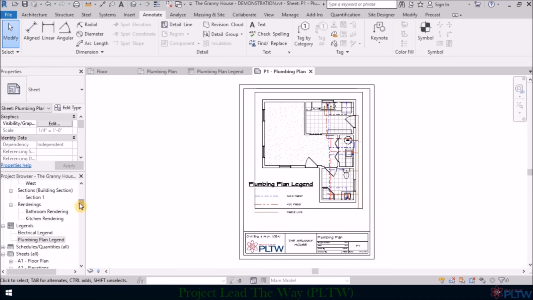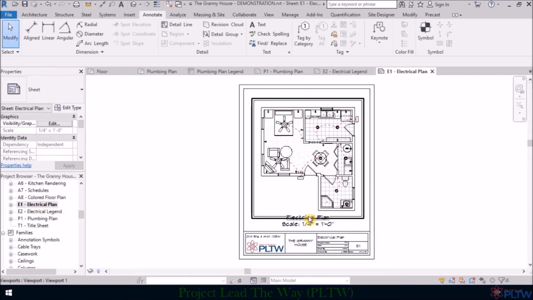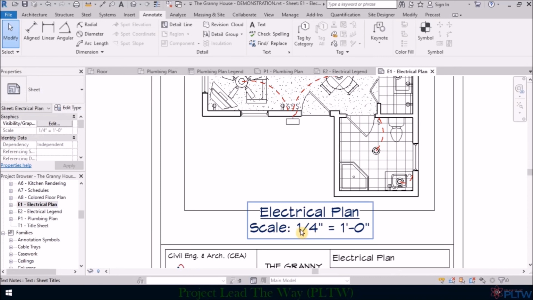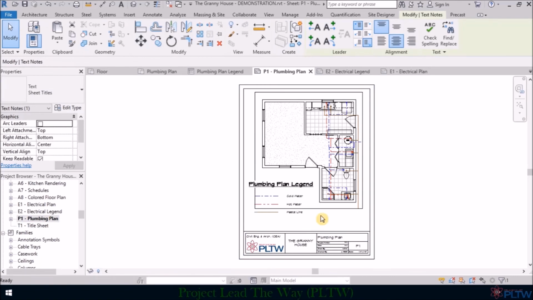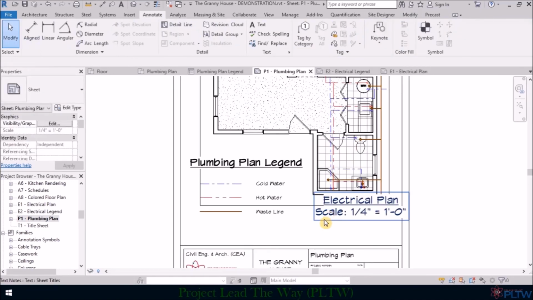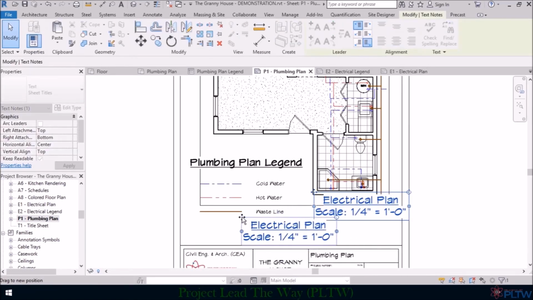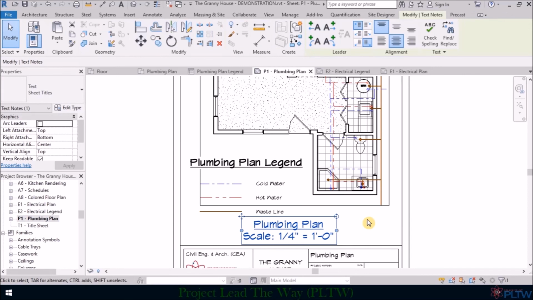But if you remember on our electrical plan, we had a title here. We had electrical plan and we had the scale. What I'm going to do is just click on this, and I'm going to hit Control C. I'm going to copy that text, that title. I'm going to go back to my plumbing plan, and I'm just going to hit Control V. And then I'm just going to place it somewhere in this general area. And if it goes to the wrong spot, as it did for me, you can just click on it and drag it down, double click in it, and then we'll change electrical to plumbing. And now we have our title made.